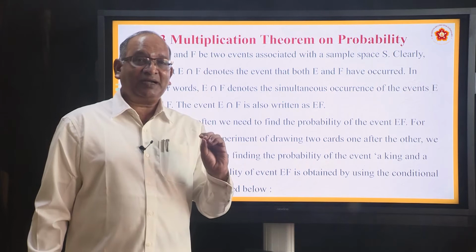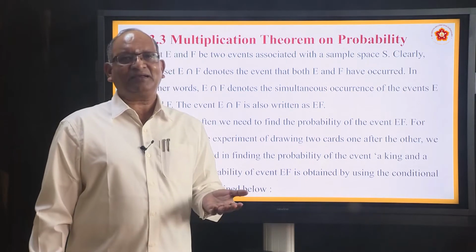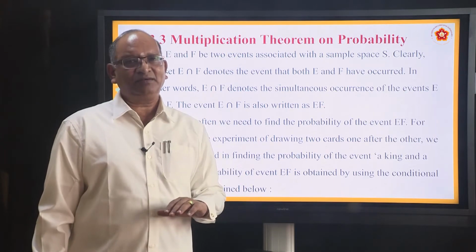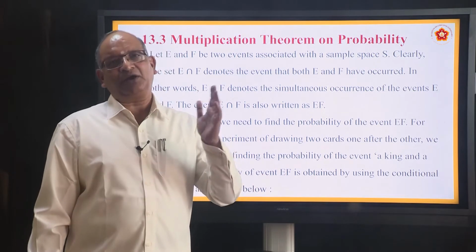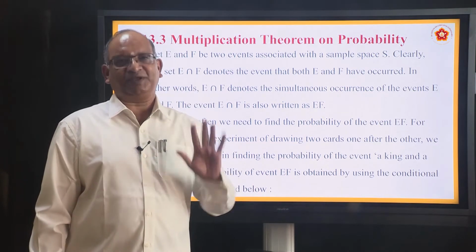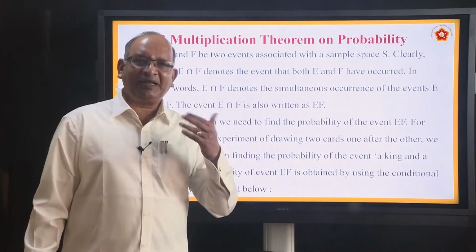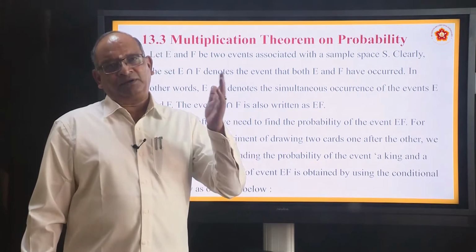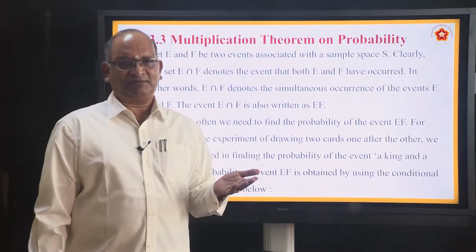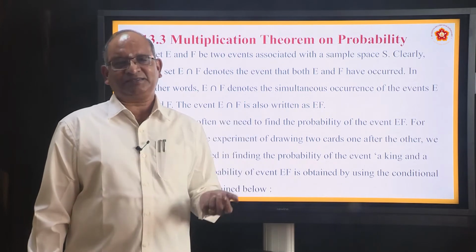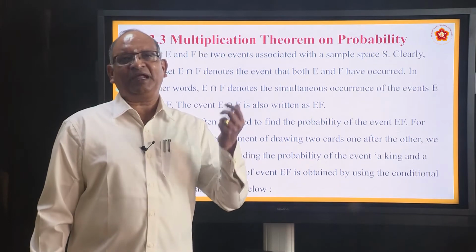Here what is important is, after drawing the king, did you replace it and then draw the queen, or did you not replace it and draw the queen from the remaining cards? There are two different situations. In the first situation, if you have replaced it, the drawing of the second card is not affected by the drawing of the first card. In the 52 cards, how many kings are there? 4 kings. What is the probability of drawing a king?